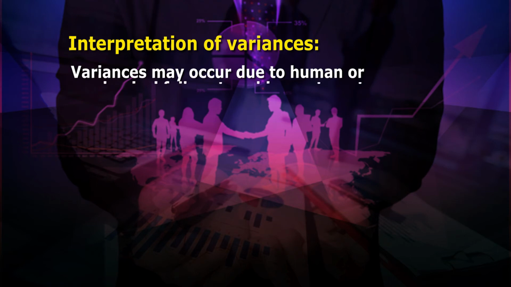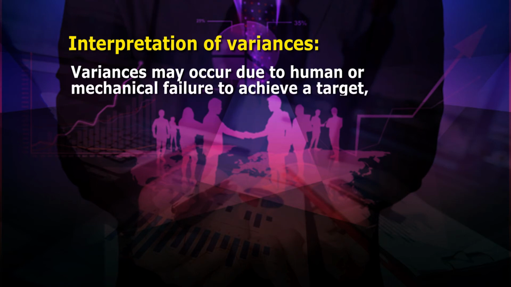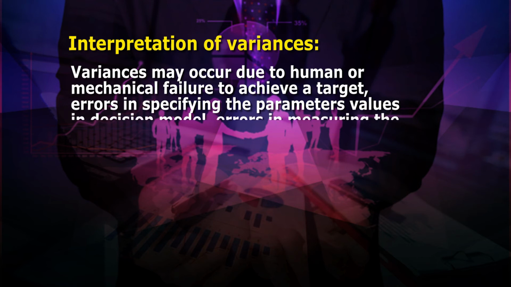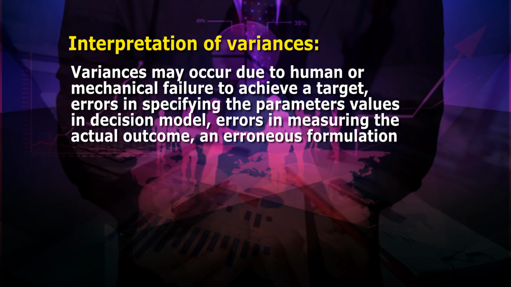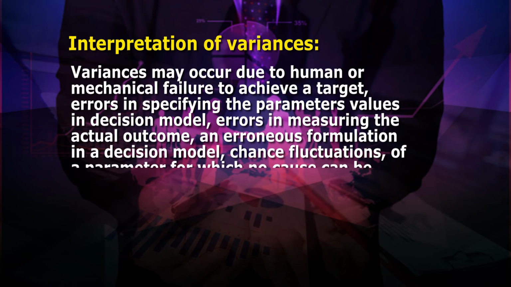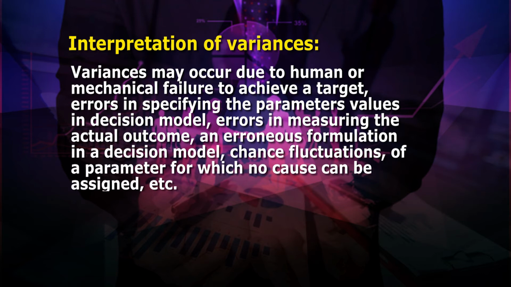Variances may occur due to human or mechanical failure to achieve a target, errors in specifying the parameter values in a decision model, errors in measuring the actual outcome, erroneous formulation in a decision model, and chance fluctuations of a parameter for which no cause can be assigned.